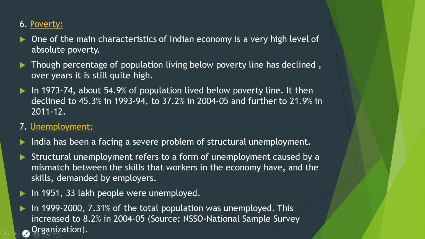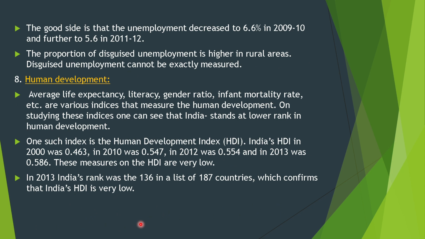This increased to 8.2% in 2004-05. Source: NSSO, National Sample Survey Organization. The good side is that unemployment decreased to 6.6% in 2009-10 and further to 5.6% in 2011-12. The proportion of disguised unemployment is higher in rural areas. Disguised unemployment cannot be exactly measured.